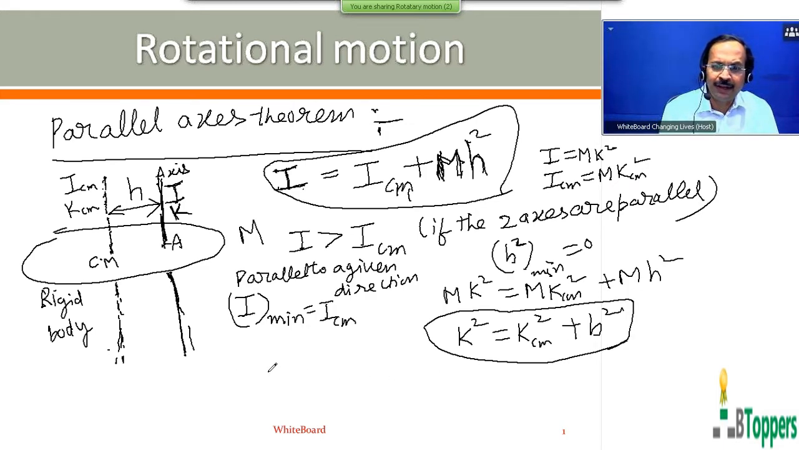That means parallel to a given direction, the radius of gyration k will be minimum about the axis passing through the center of mass of the body. That means the radius of gyration of the rigid body about any axis not passing through its center of mass is greater than the radius of gyration of the rigid body about the axis passing through its center of mass, if the two axes are parallel.